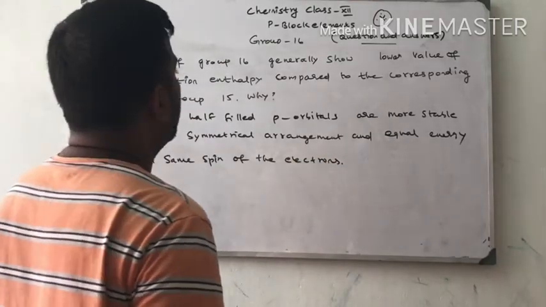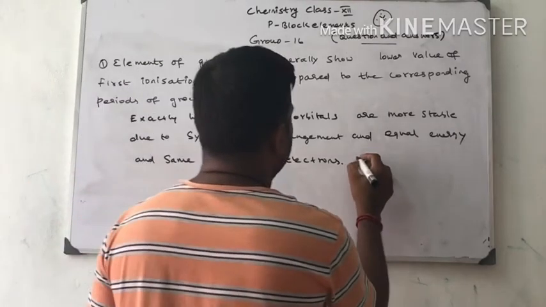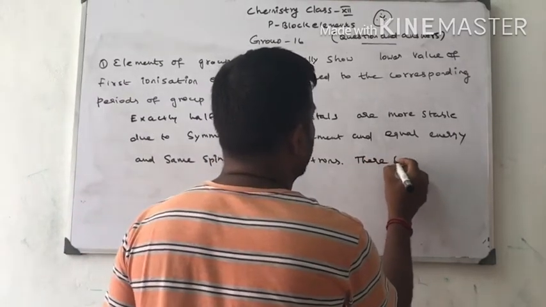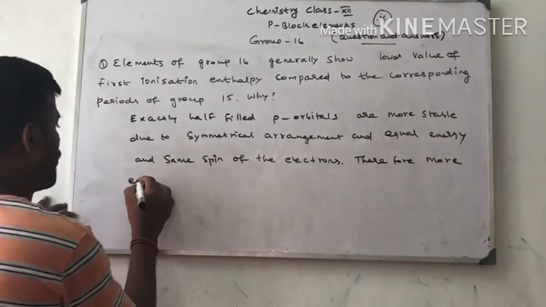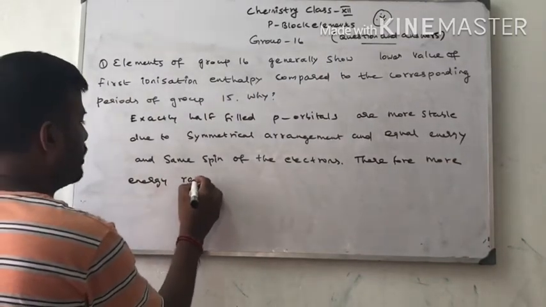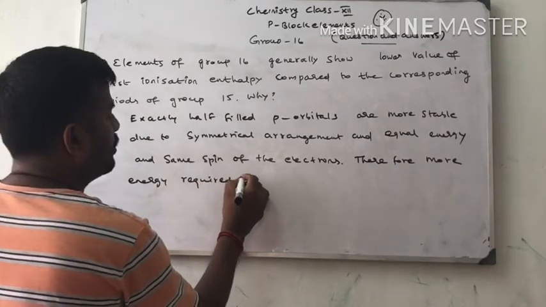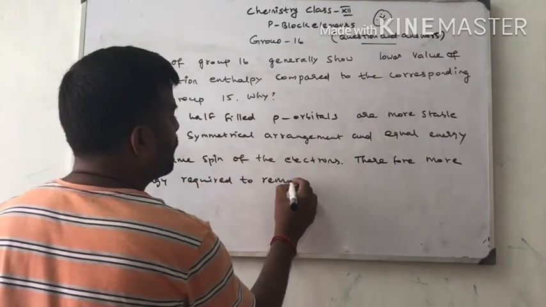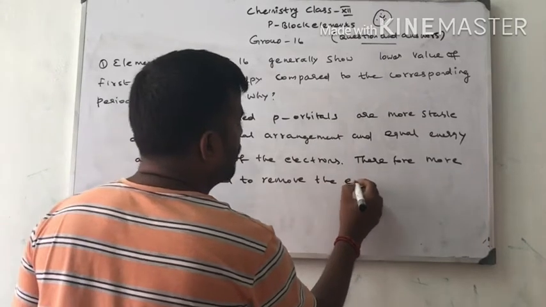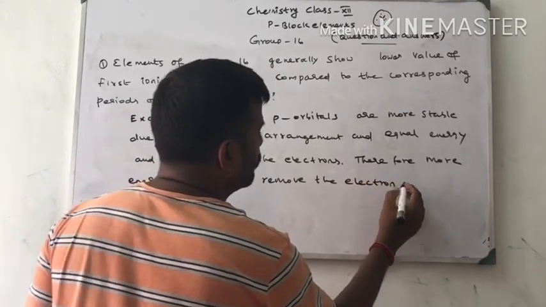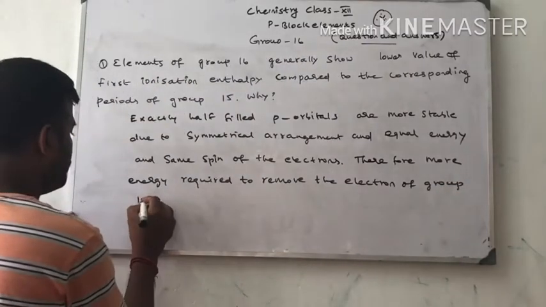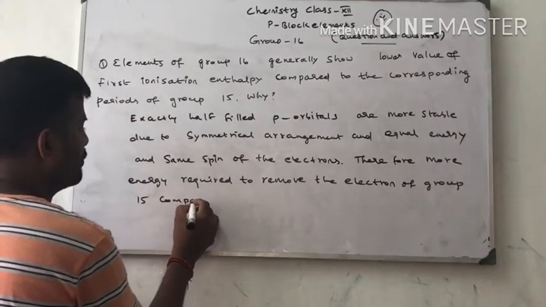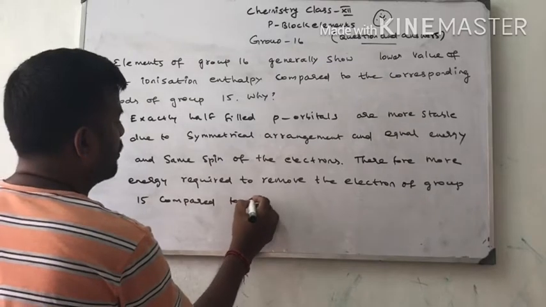Therefore, more energy is required to remove the electron of group 15 compared to group 16.